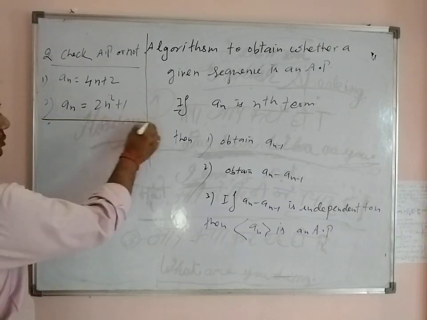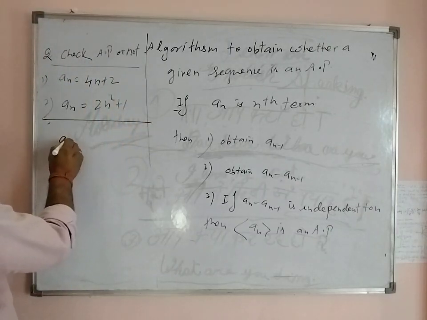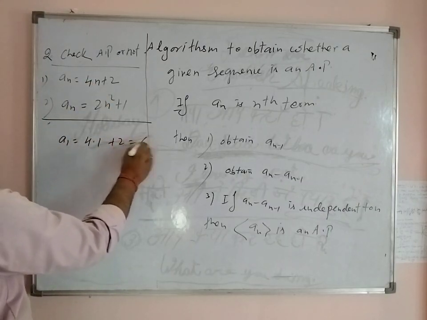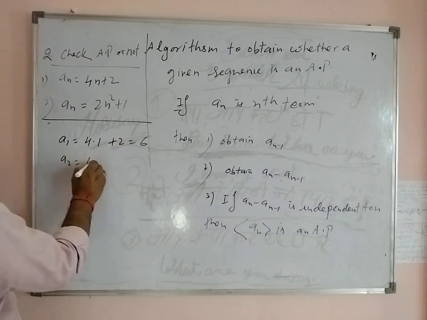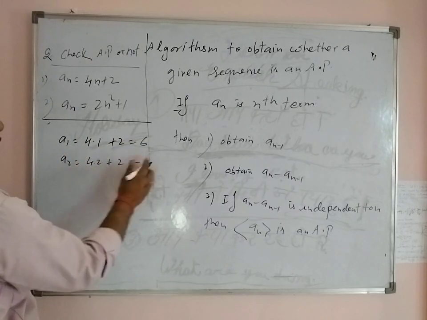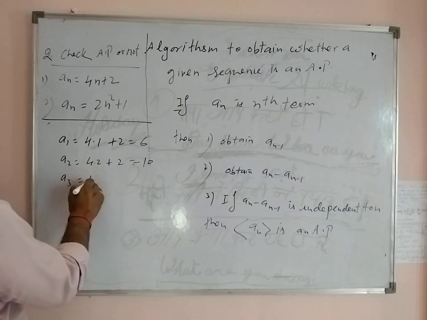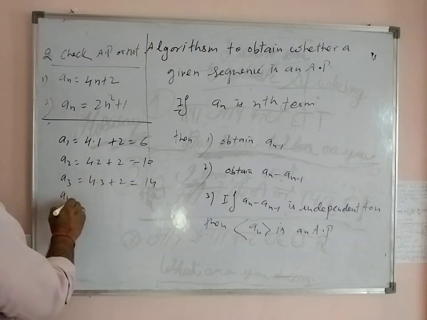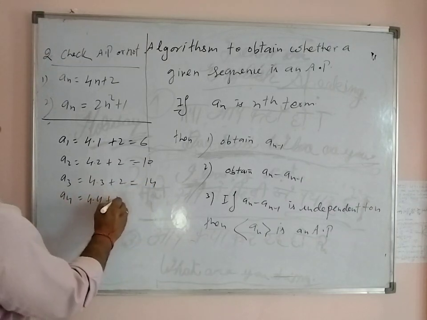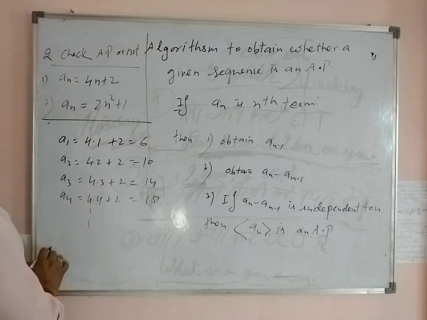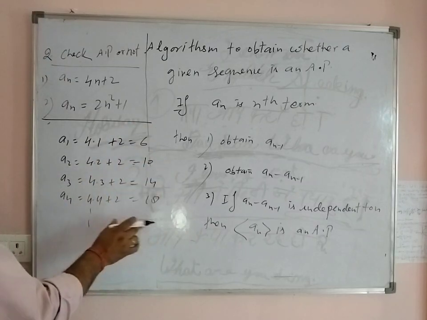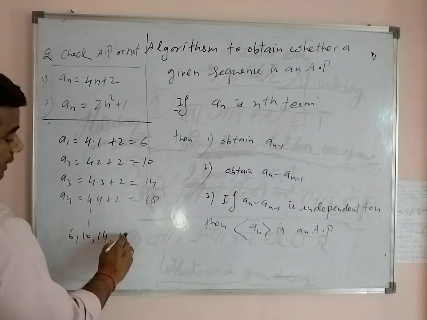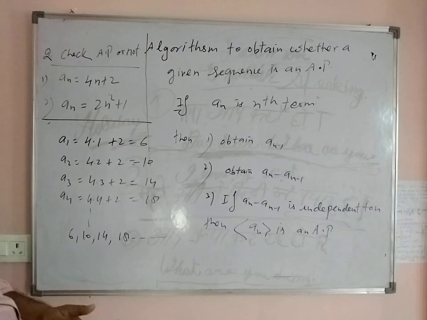Now the terms of the arithmetic progression become: a1 is 4 into 1 plus 2, that is 6. a2 is 4 into 2 plus 2, that is 10. a3 is 4 into 3 plus 2, that is 14. a4 is 4 into 4 plus 2, that is 18, and so on. So the terms of the arithmetic progression are 6, 10, 14, 18, and so on.